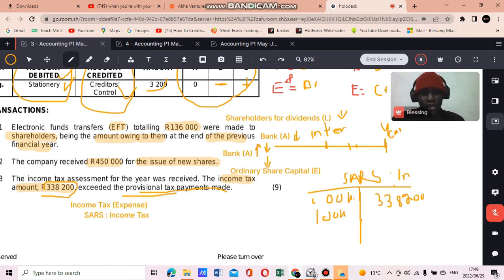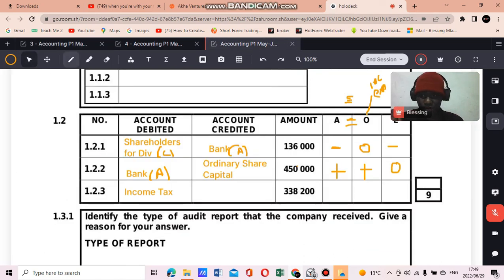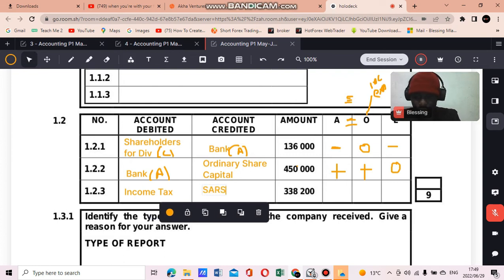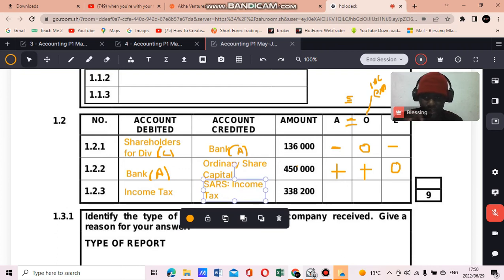But what happens here is, since we're saying this SARS income tax liability, whenever SARS determines that, okay, this is the income tax payable, we have an expense which increases on the debit side, income tax, and then we increase the liability called SARS income tax. So this is the liability, right? And then it's 338,200.